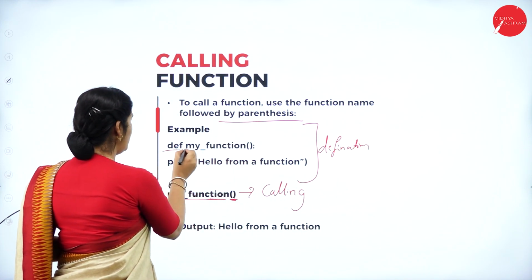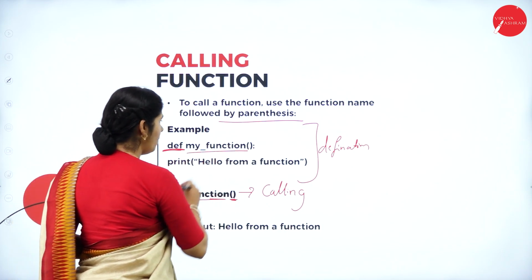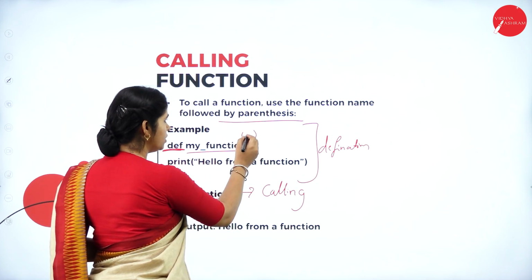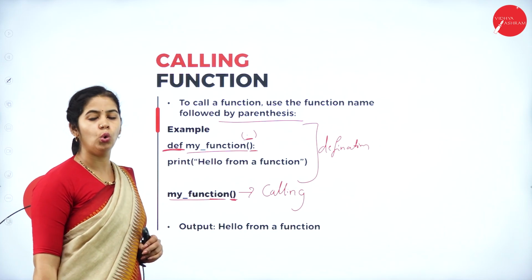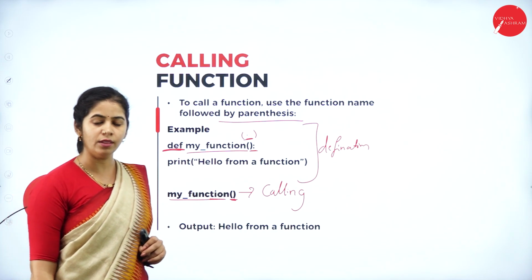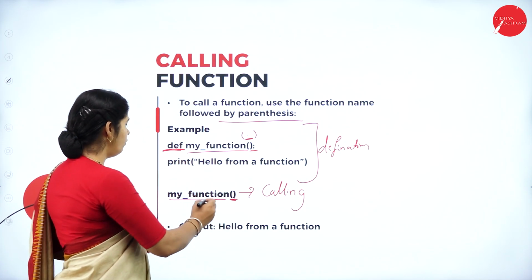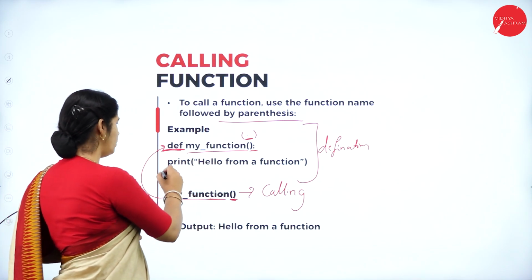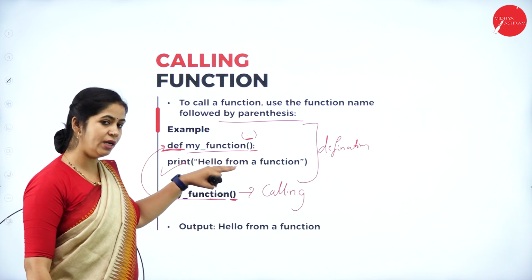As we are using the def keyword here, we are defining the function called my function. Here we are supposed to pass the parameters if required, and it should always end with the colon. When we are defining the function, it should always end with a colon. Once it is called, control will go to the my function and it will execute the print statement.